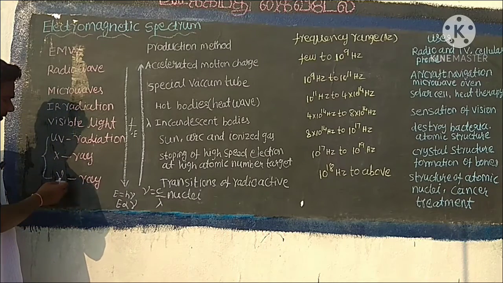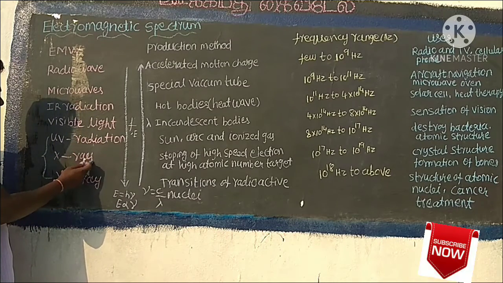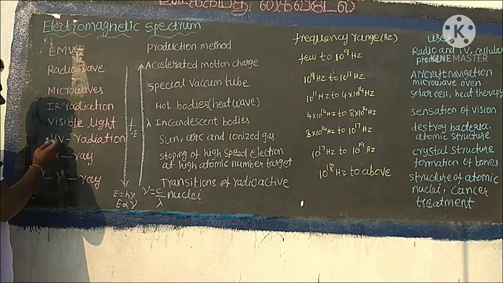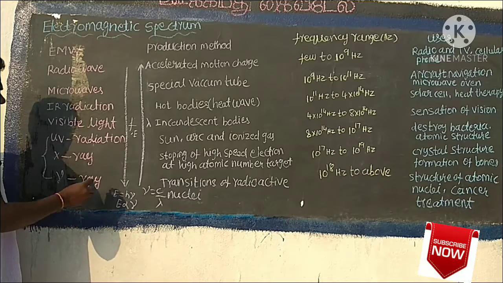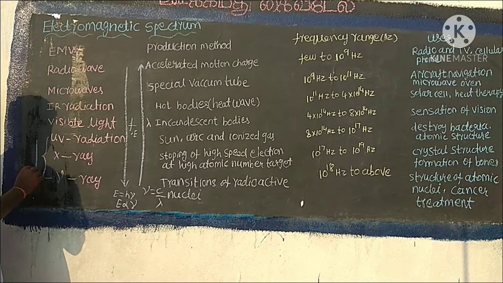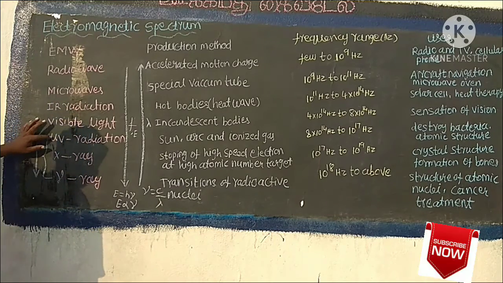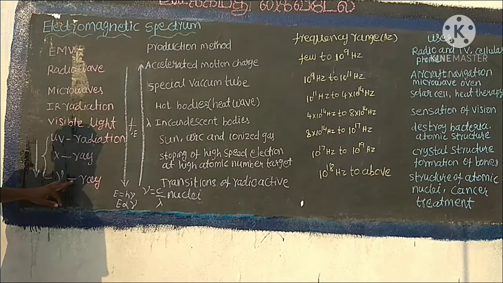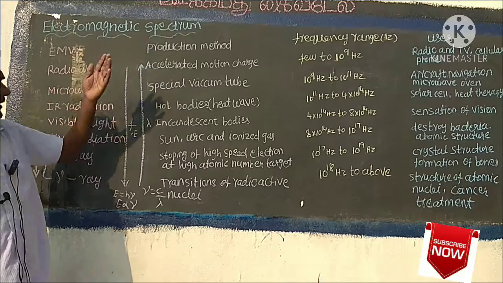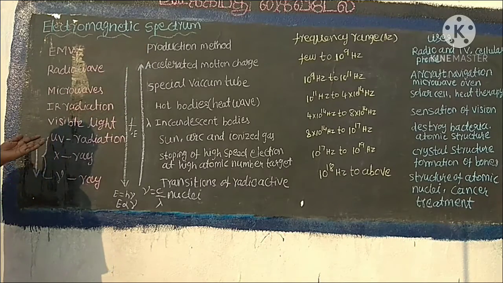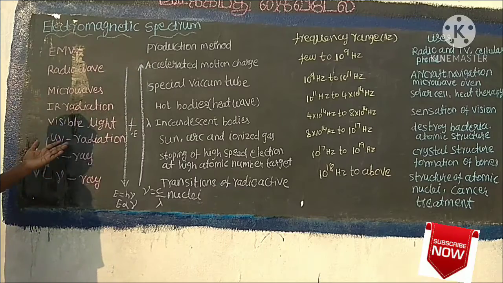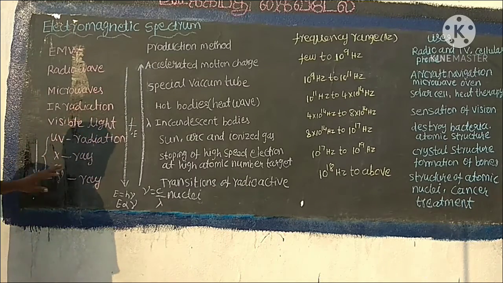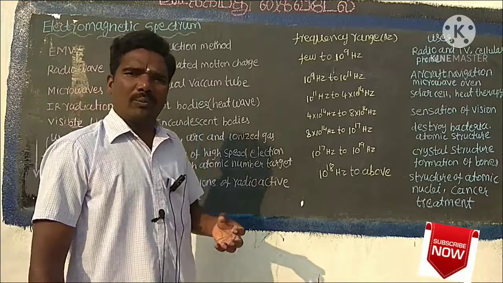The highest penetrating power is gamma ray. Next X-ray. Third, ultraviolet radiation. So the penetrating power increases from ultraviolet radiation to gamma ray. The highest penetrating power in the electromagnetic spectrum is gamma ray. The lowest is ultraviolet radiation. It may be asked in one mark questions.